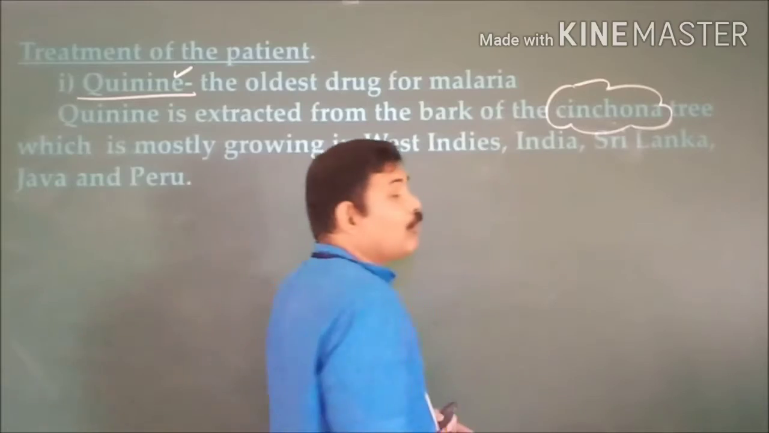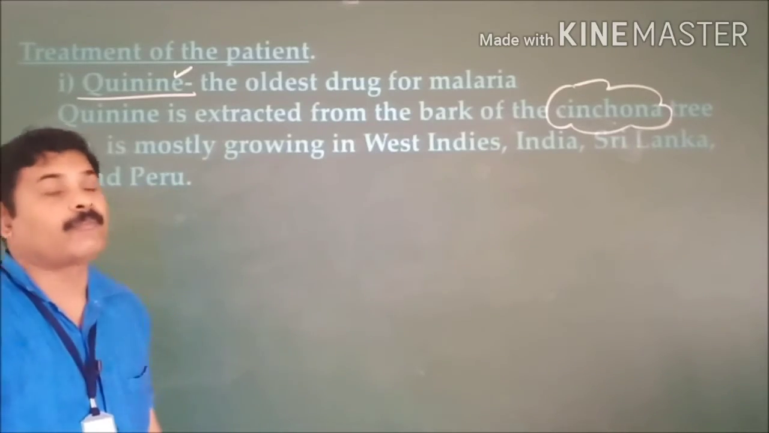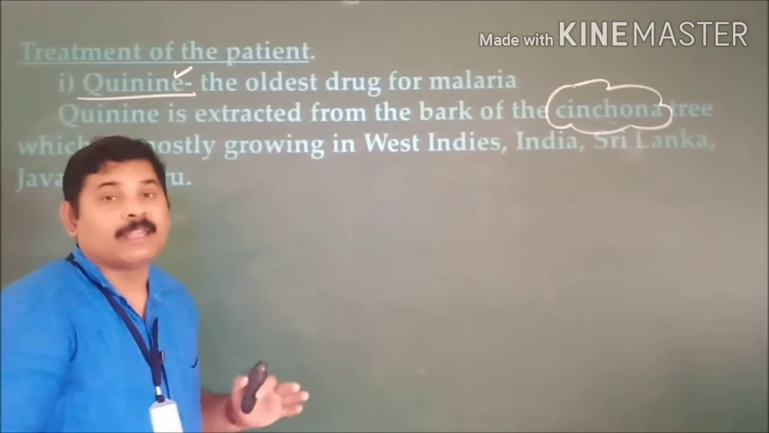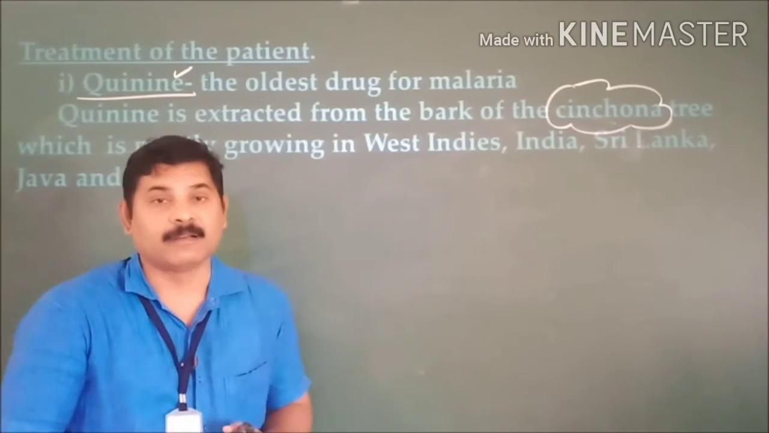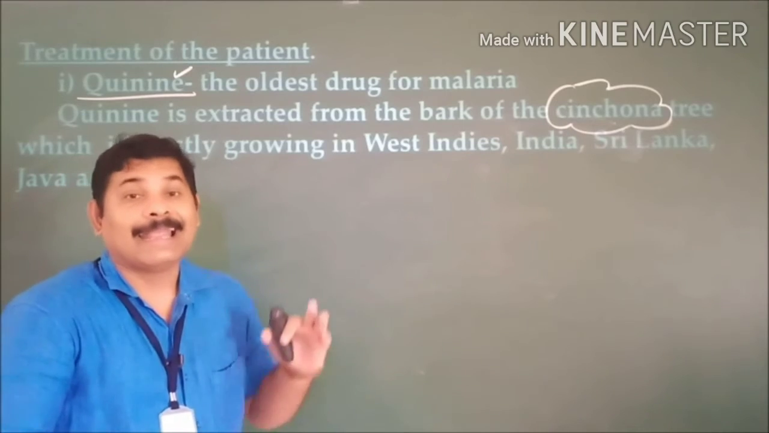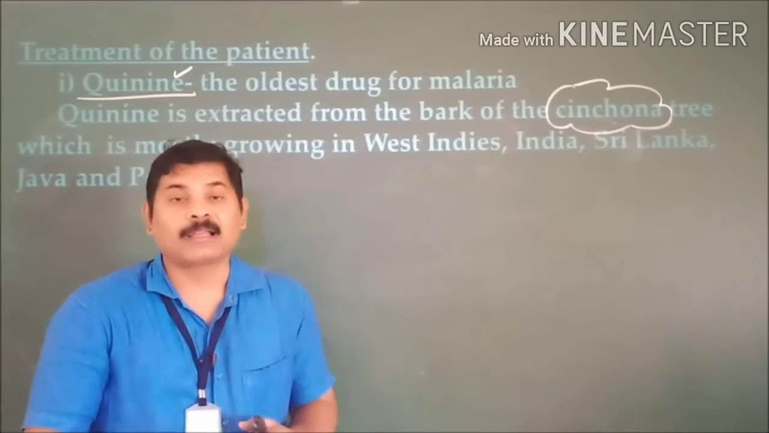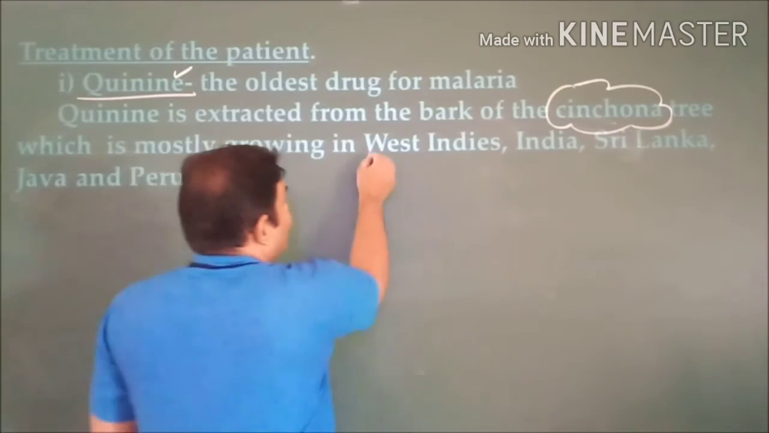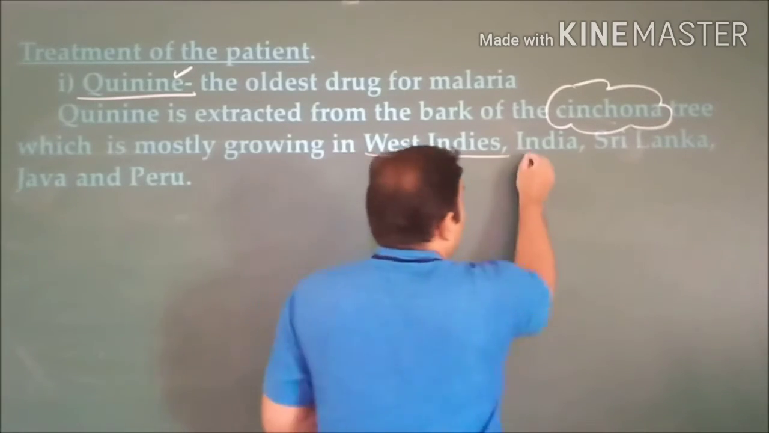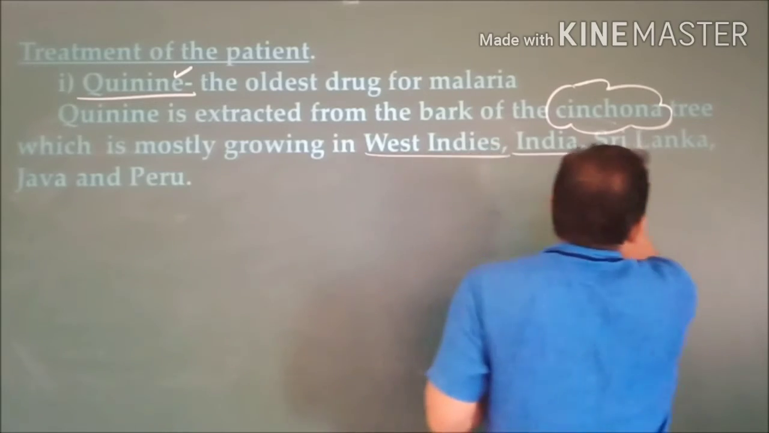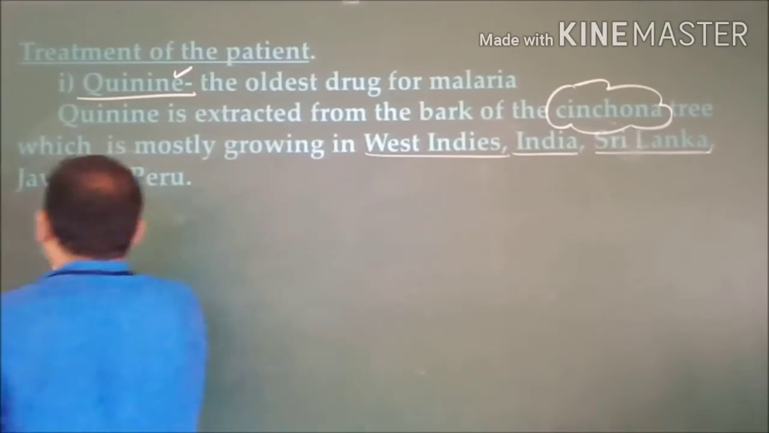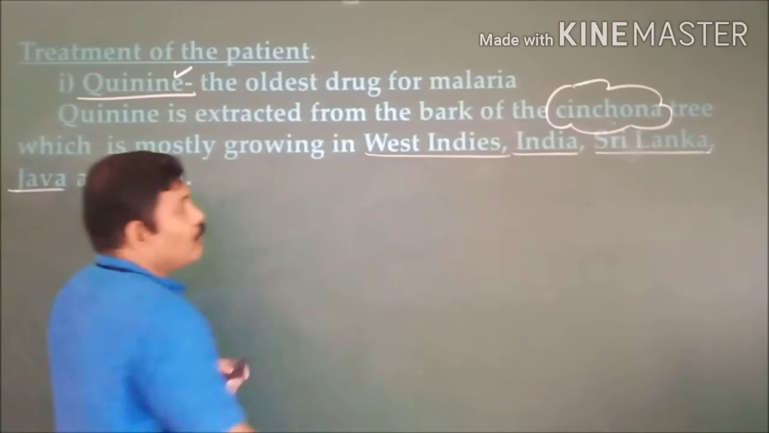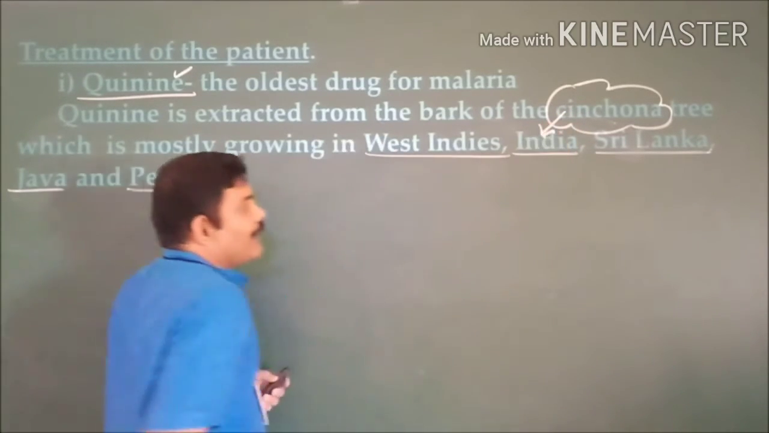Cinchona is a tree, and Cinchona officinalis is the scientific name of this tree. This cinchona generally grows in particular countries in the world. West Indies is one, India, Sri Lanka, Java and Peru. All these are the countries. In West Indies, these plants used to grow. In India, they used to grow. And Sri Lanka, Java and Peru. These are the countries where these cinchona type of plants grow naturally.